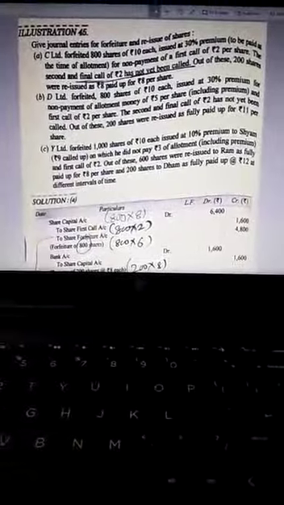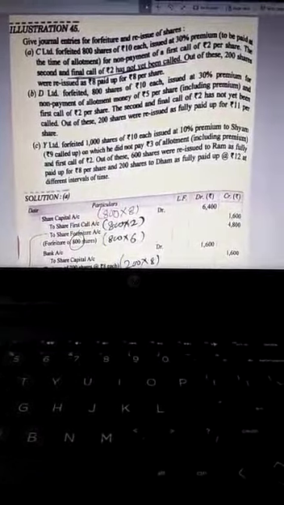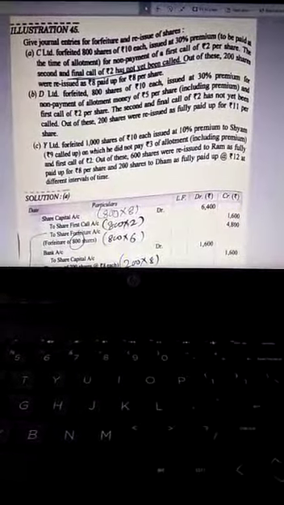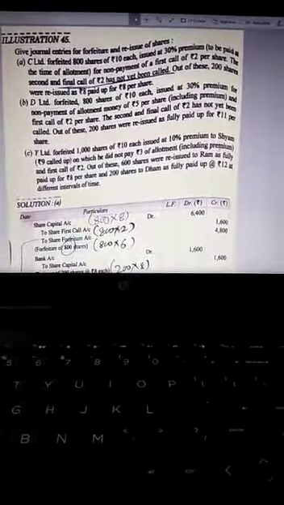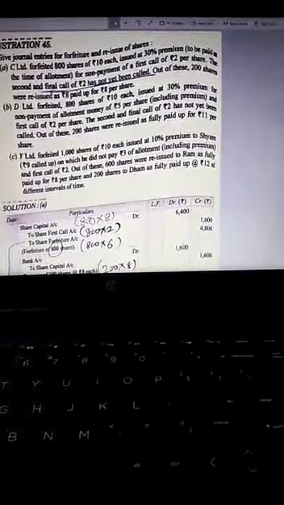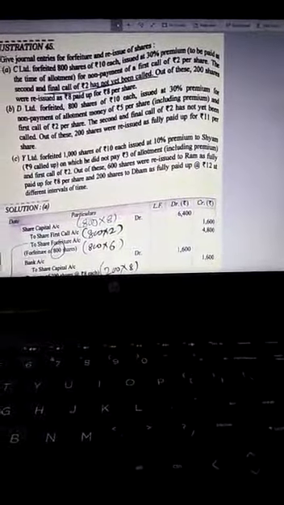Let's see part B. D Limited forfeited 800 shares of 10 each issued at 30% premium for the non-payment of allotment money of rupees 5 per share including premium. And the second and the final call of 2 rupees has not yet been called. Out of these, 200 shares were reissued as fully paid up for 11 per share. What is the difference between question A and B?